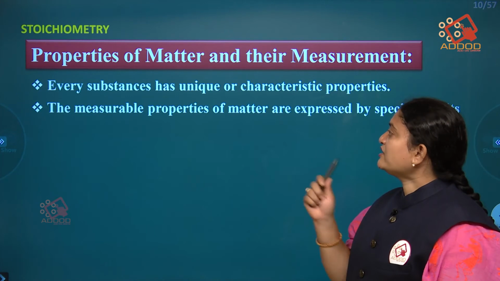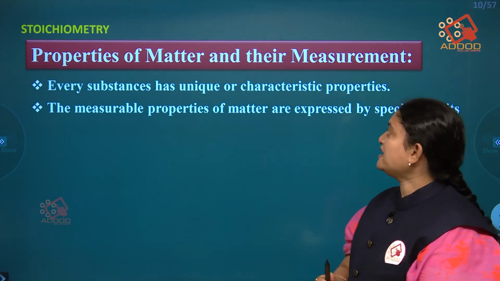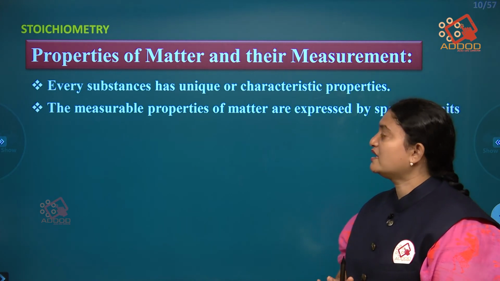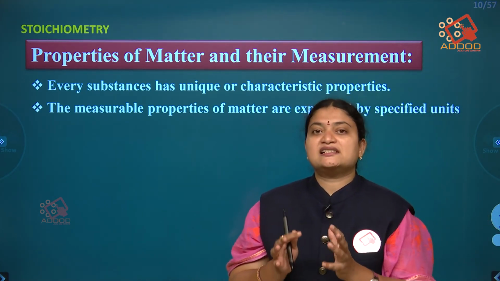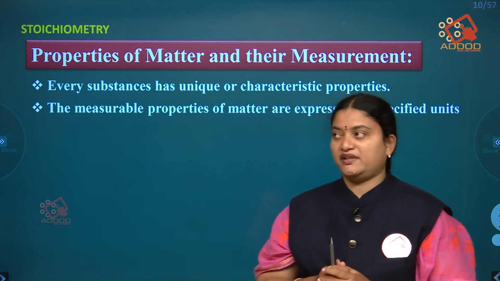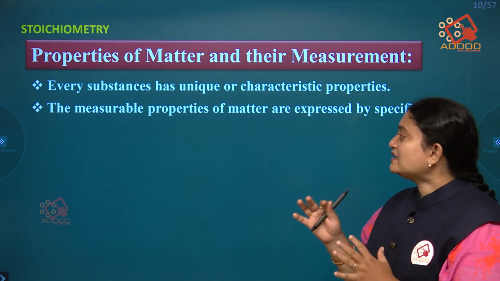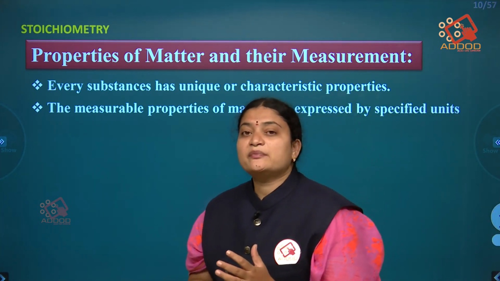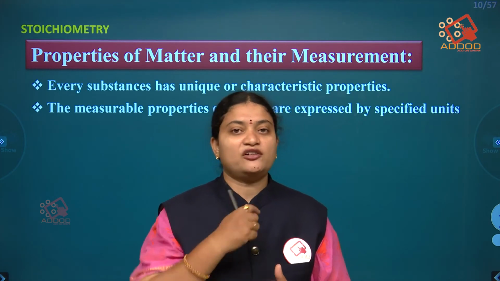Coming to the next topic: the properties of matter and their measurements. Every substance has its own unique characteristic properties, and the measurable properties of matter can be expressed in terms of units.